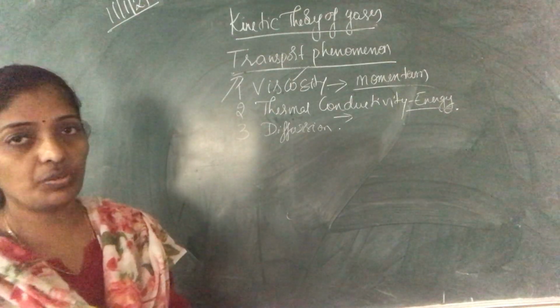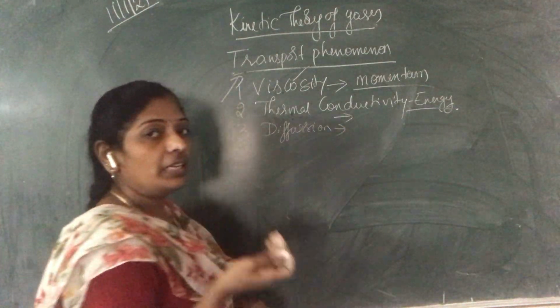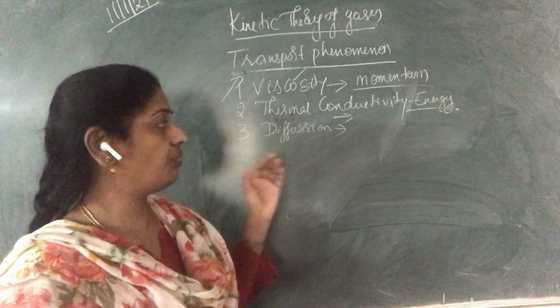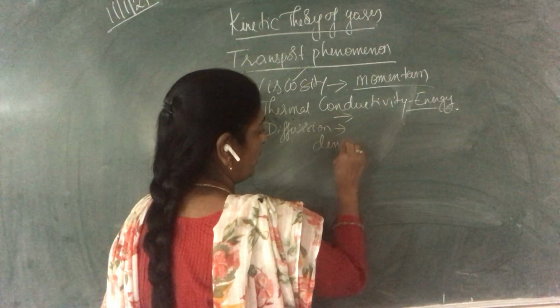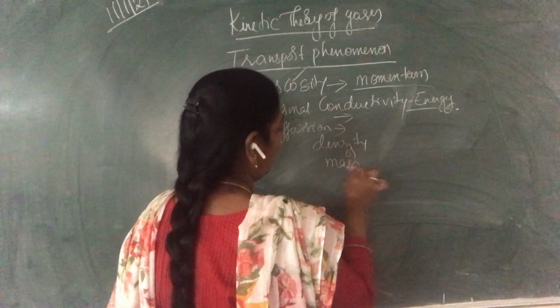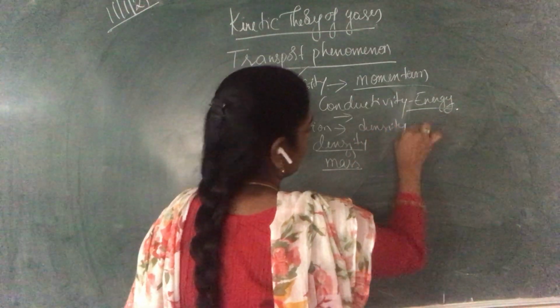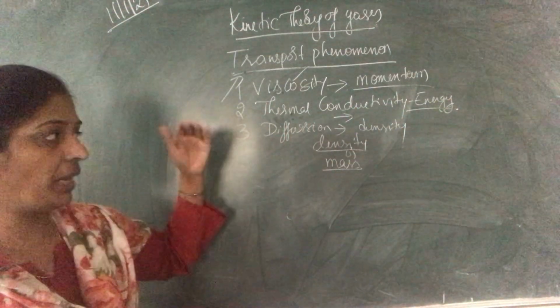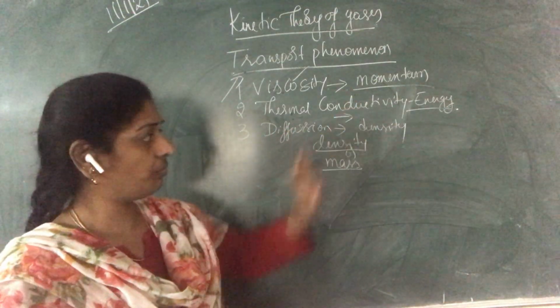In case of diffusion, there is a transport of density. Different parts of the gas consist of different densities or masses. So there is a transport of density from the higher region to the lower region.